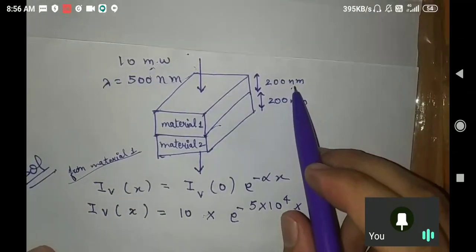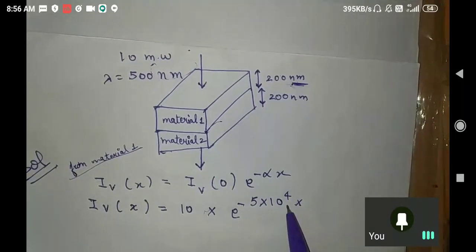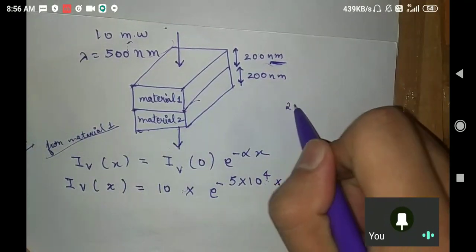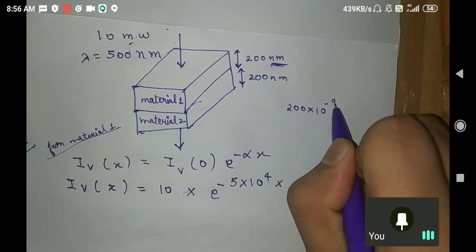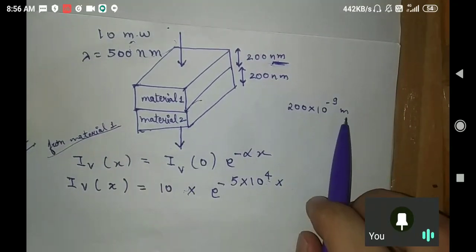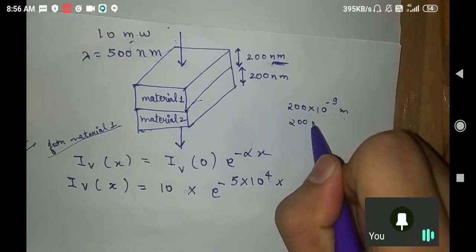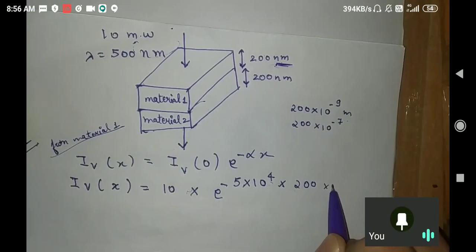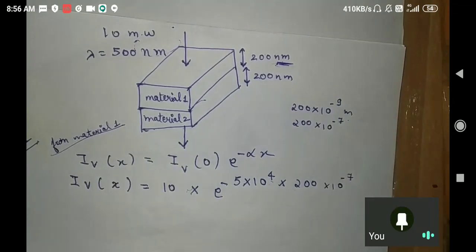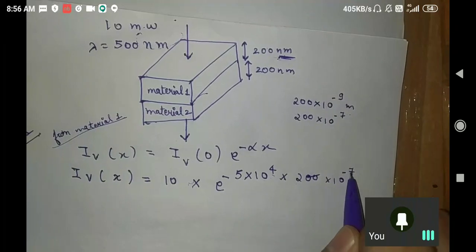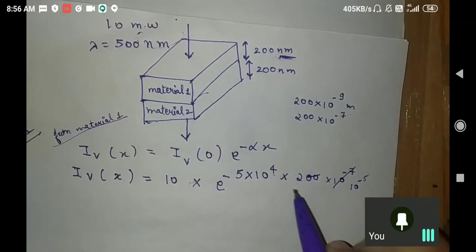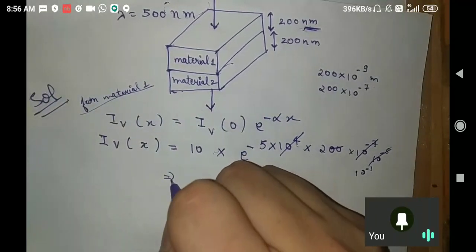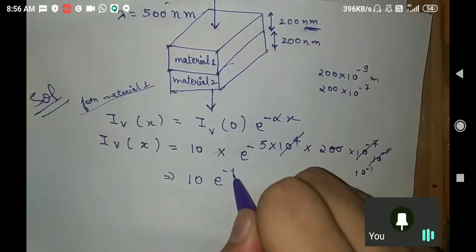And see, it is written here in nanometer, and alpha is in centimeter inverse. So what does it mean, sir? 200 into 10 to the power minus 9 meters, and 1 meter is equal to 100 centimeter. So it is 200 into 10 to the power minus 7 centimeter. From this, the zero will be cancelled out. It becomes 10 to the power minus 5, and then 10 to the power minus 1, and 5 into 2 is 10 only. So this becomes 10 into e to the power minus 1.